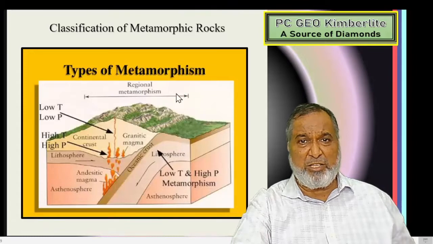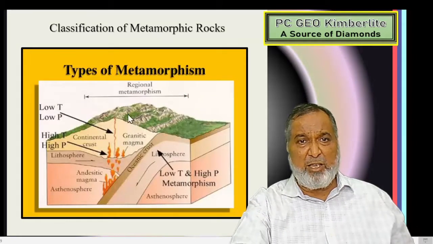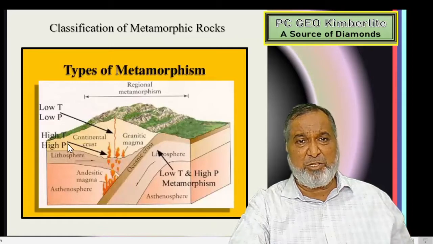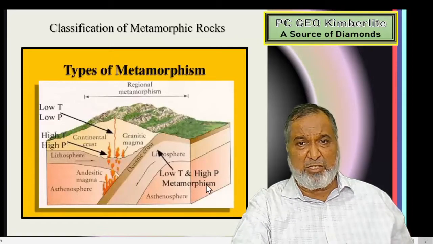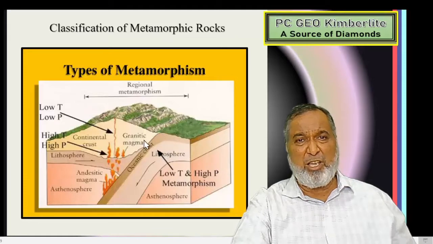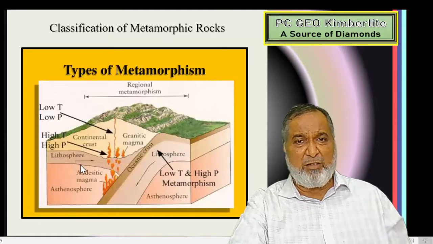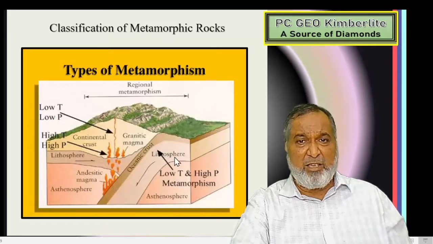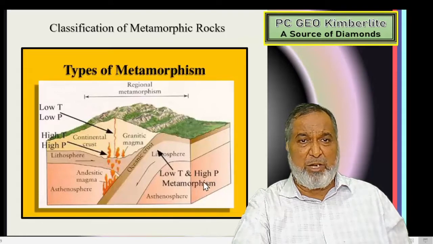Here also, regional metamorphism, of long extent, will have low temperature and low pressure. As you go deeper, high temperature and high pressure will be there. And this is the intermediate state, where we have low temperature and high pressure, because the overburden is still building up at that point. So at various locations we get various metamorphism: low temperature low pressure, then low temperature high pressure, then high temperature and high pressure.